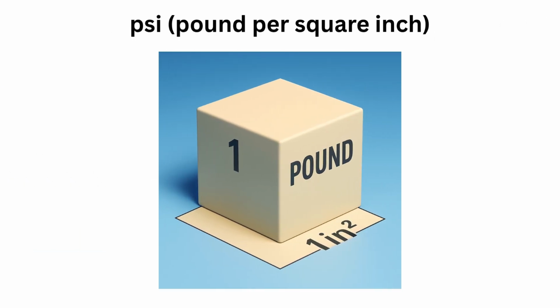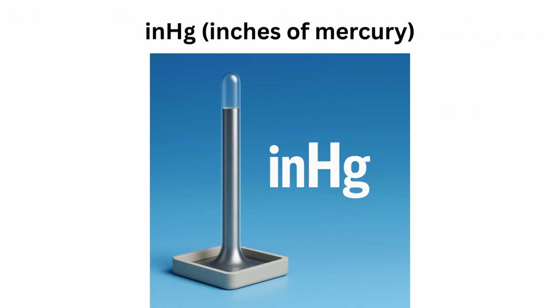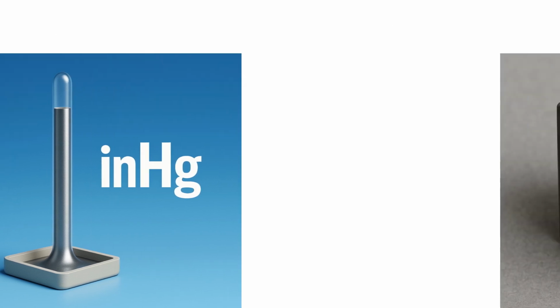Pounds per square inch. Then came the Industrial Revolution in the West. Engineers in the US needed a practical unit. Enter PSI, pounds per square inch. Force in pounds, spread over inches. Perfect for engines, tires, and hydraulic systems. Inches of mercury. Before electronics, pilots and weathermen used barometers with mercury. Inches of mercury gave a direct readout of atmospheric pressure. It's still used in aviation and weather today.